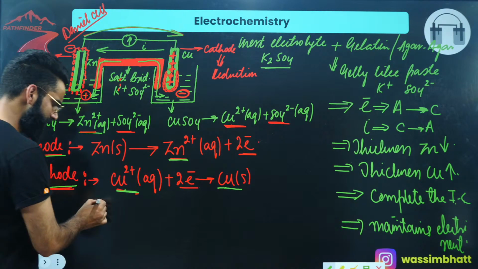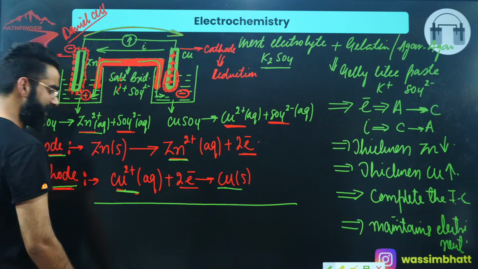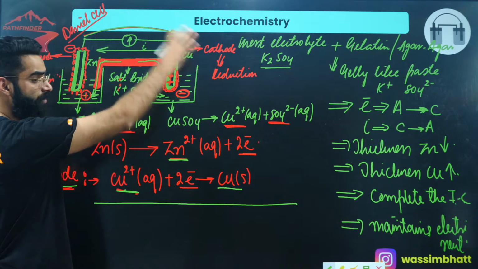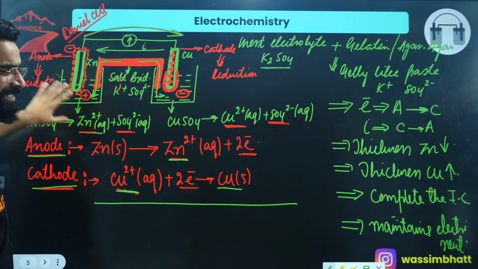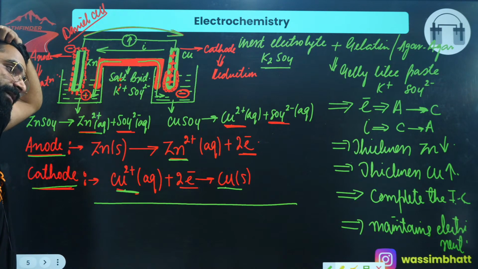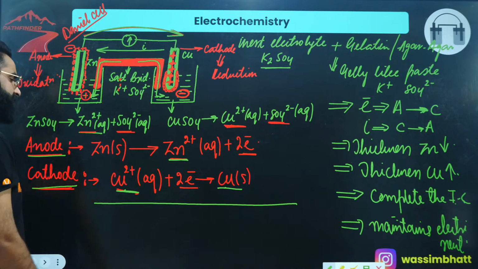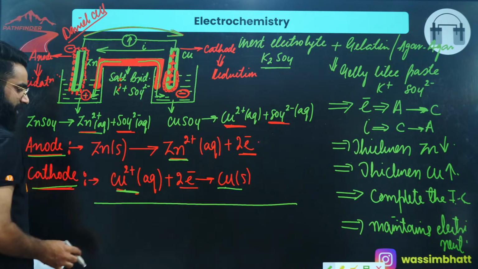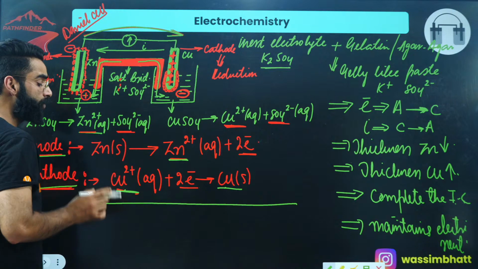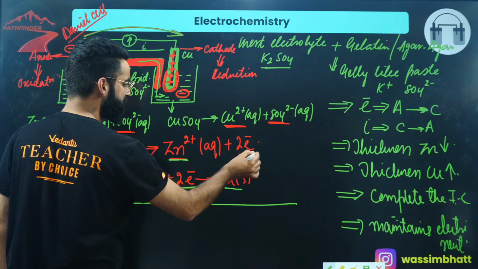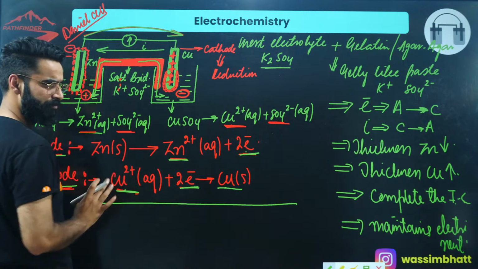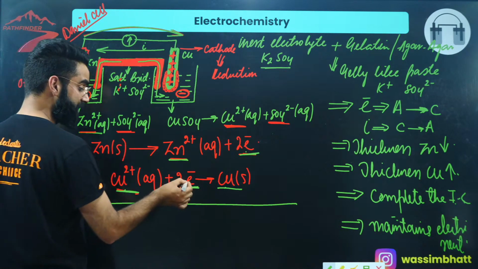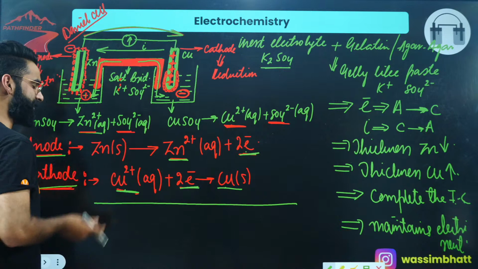Now, since this is the reaction taking place at the anode, and this is the reaction taking place at the cathode, let me add these two reactions. Let me get the net reaction which takes place in this complete cell. How do I get the net reaction? I'm going to add these two reactions, but not unless the electrons are the same on both sides. Since the electrons are the same on both sides, I'll directly add these two reactions.